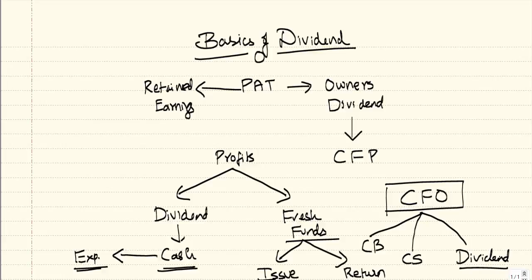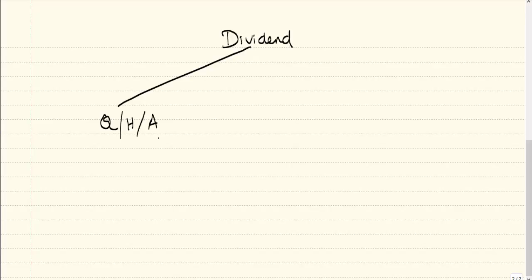Let me give you certain basic terms associated with dividend. We know that dividend is nothing but the portion of the profit after tax which is paid to the owners of the business. But what we have to understand is that dividend can be paid in quarterly intervals, it can also be paid in half-yearly intervals, it can also be paid annually. When you pay the dividends in quarterly or half-yearly intervals, it will be called as interim dividend.